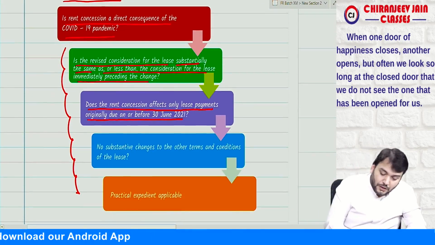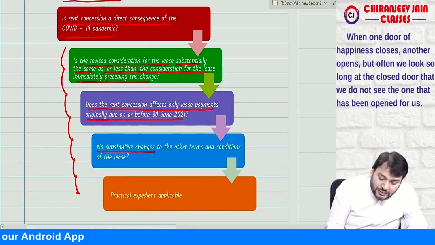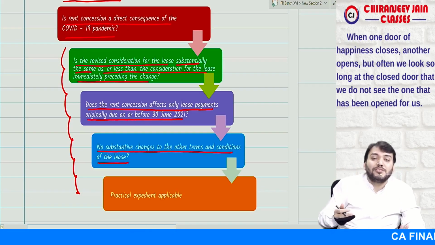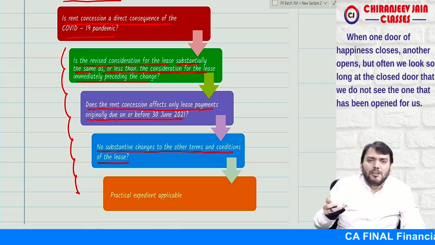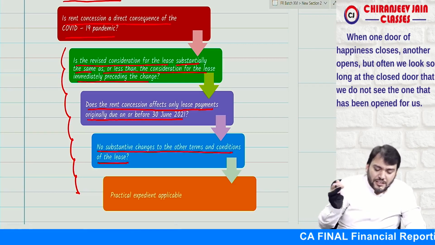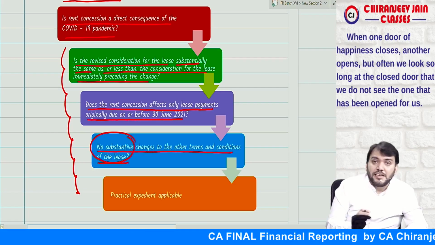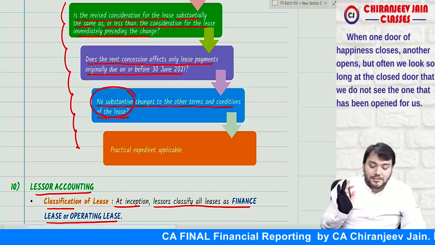Yes, sir. Third, no substantive change to the other terms and conditions of the lease. Means the lease term will not be extended, etc. So only rent concession has been given. Now what is substantive? That is not defined.